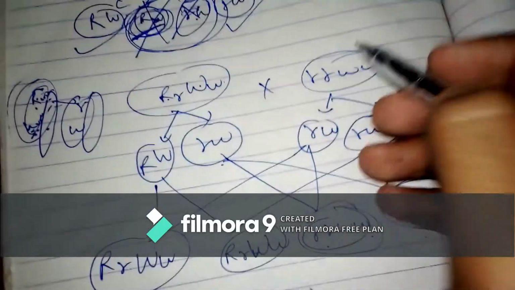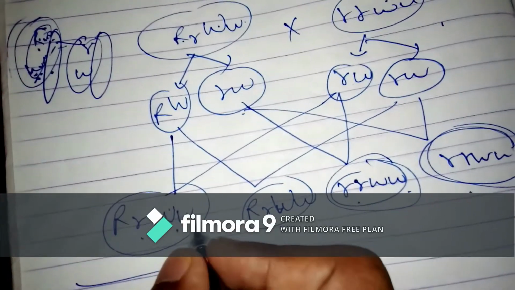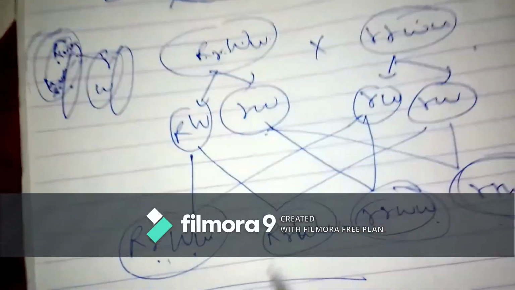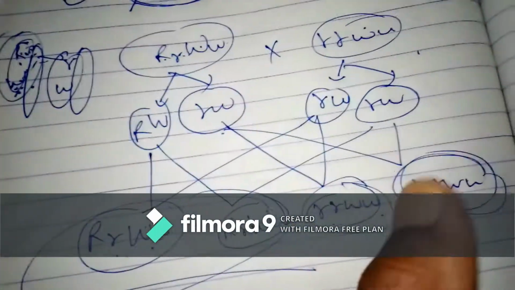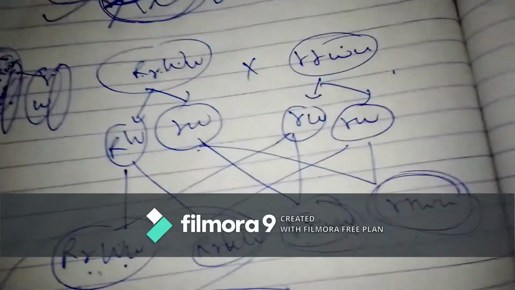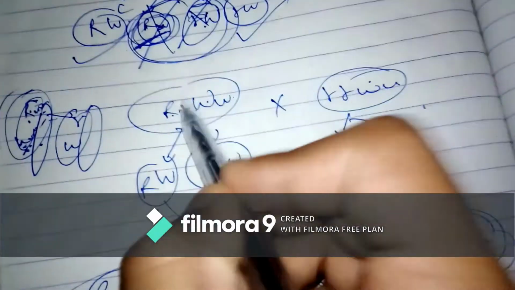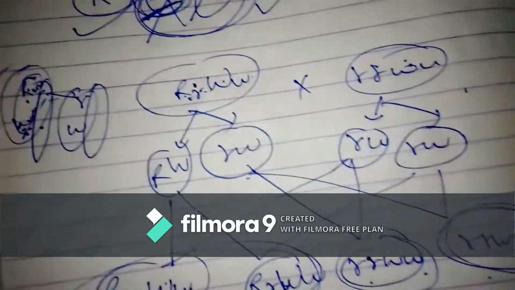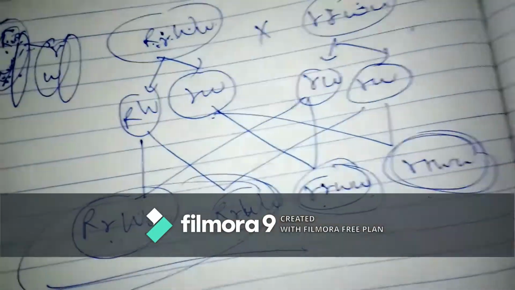RRWW, RRWW, same as parent. Capital R, small r, capital W, small w means hybrid, red and normal winged, same as the parent. So what we are seeing is that two of them are the same as one parent, and another two are the same as the other parent. So here no new combinations are formed. No combination is formed which is different from the parental type. So this is the example of complete linkage. In complete linkage, no offspring is formed which is different from the parent.